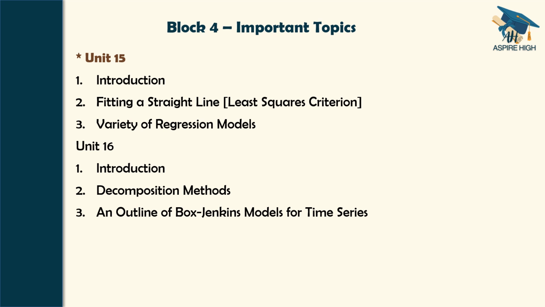To sum up, those important units are units 1, 2, 3, 4 in block 1, units 5 and 8 in block 2, unit 9 in block 3, and units 13, 14, 15 in block 4. These are the important units for the coming term and examination, December 2024. So totally we have identified 10 units out of the 16 units in the course material.